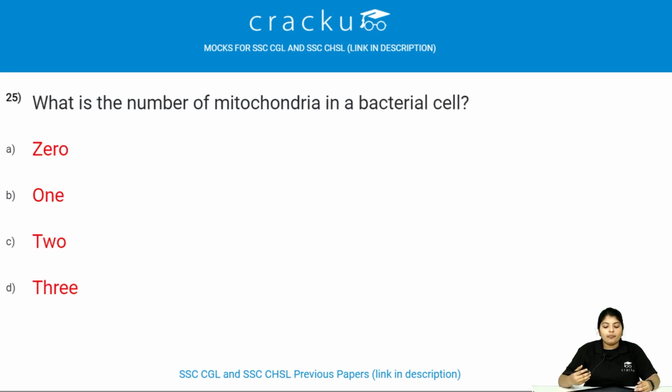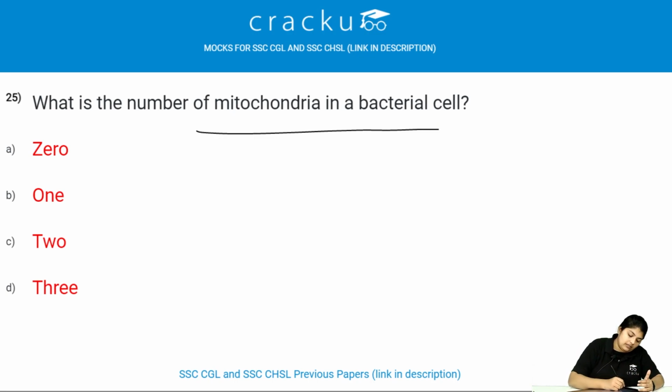What is the number of mitochondria in a bacterial cell? Bacteria has no membrane bound nucleus and it rarely has membrane bound organelles. Therefore, it has 0 mitochondria in a bacterial cell.